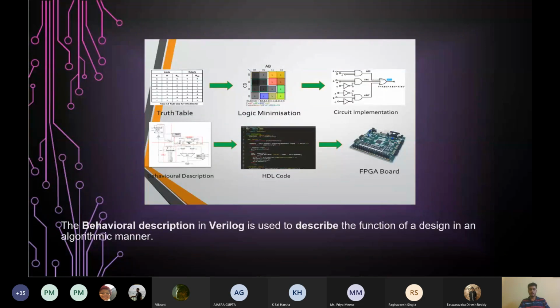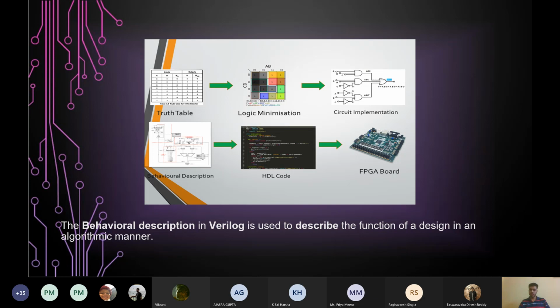Here is an image. If you have to design any circuit, what you do step by step. First, you draw a truth table. Just what do you want. Then you minimize your logic and then implement the circuit. You draw a schematic of the circuit you want to build, and then try to get its behavioral description. What is behavioral description? It is used to describe the function of the design in an algorithmic manner.